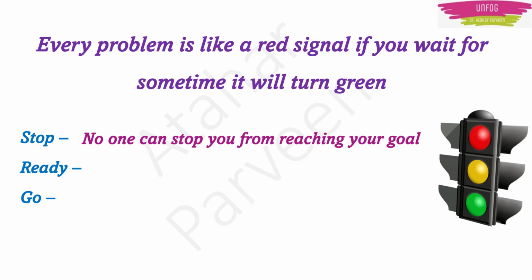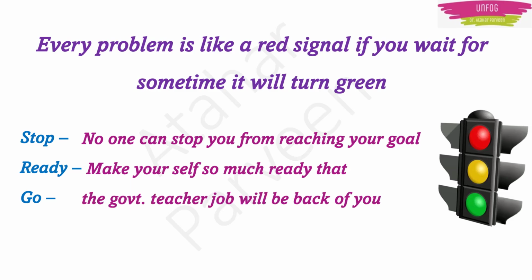HSTR notification should come, and if we keep preparing, no one can stop us from getting this government high school teacher job. And ready is telling us that we should make ourselves so ready that this high school government teacher job will come after you. So friends, just remember: stop, ready, go.